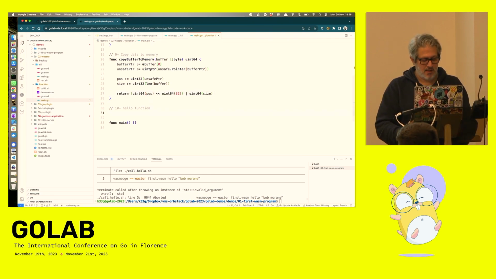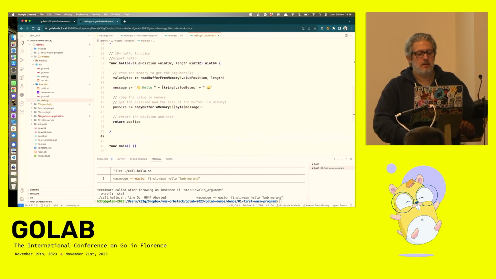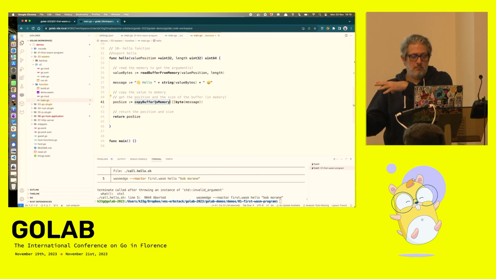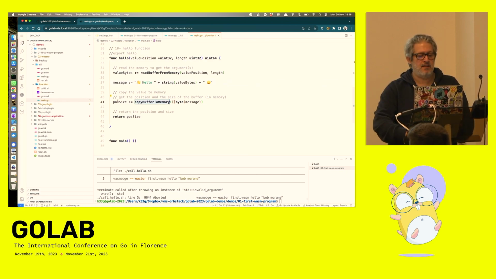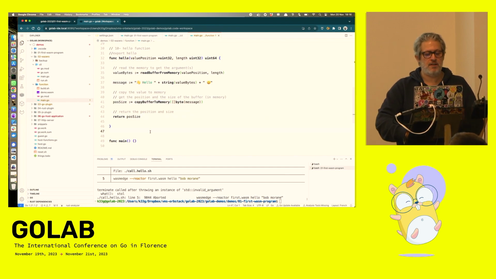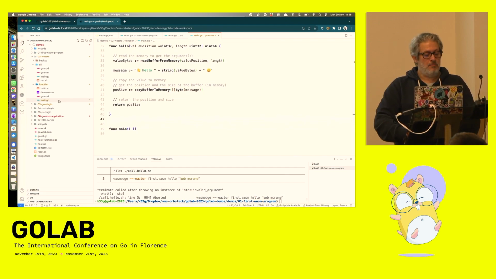Now I can create my hello function. So the hello function will read the memory thanks to the position value and the size of the value. It will create a new message. Then it will copy the message into the memory, get the position and size, and return the position and size. So I will build it.